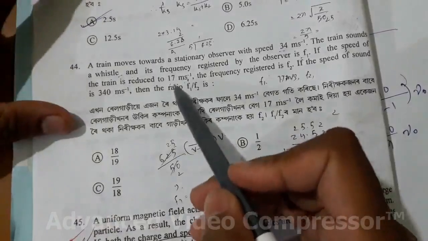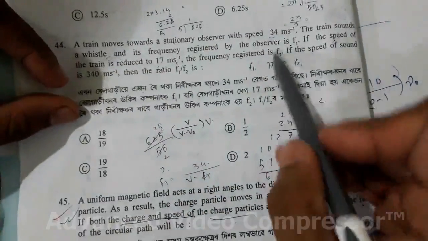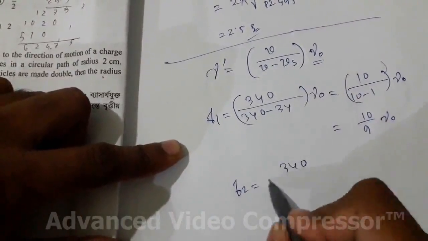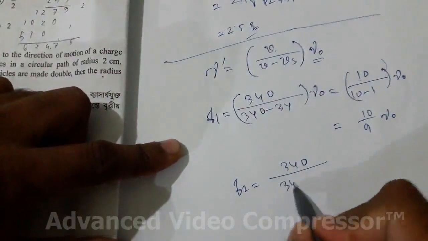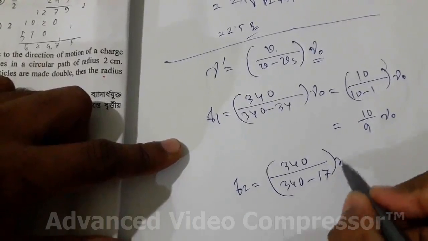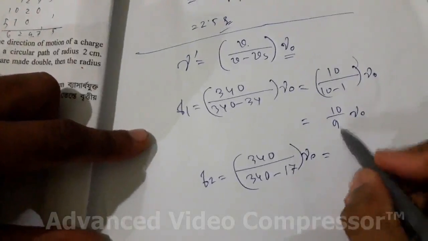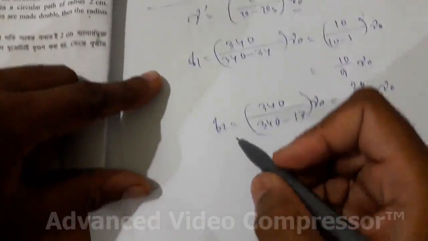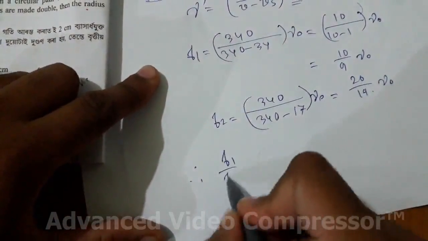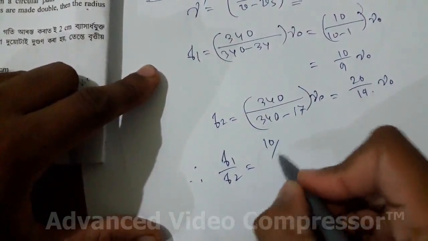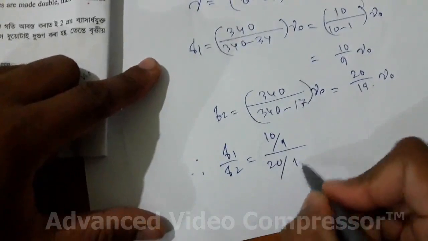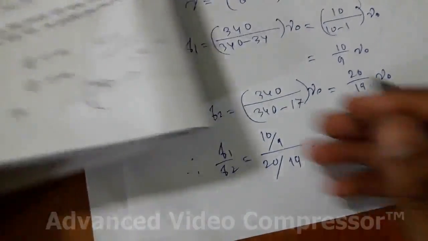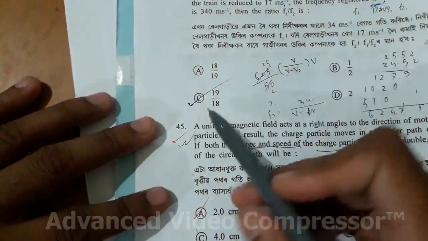In the second case, the speed of the train is reduced, and the frequency will be f2. So f2 is equal to 340, since v remains the same, minus 17, and nu naught, the original frequency, remains, so it will be 20 divided by 19 into nu naught. So we have to find f1 divided by f2. 10 by 9 divided by 20 divided by 19, and it will be just 19 divided by 18. So 19 divided by 18, this option C is correct.